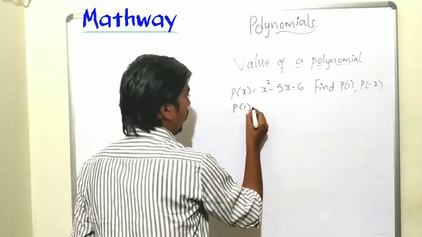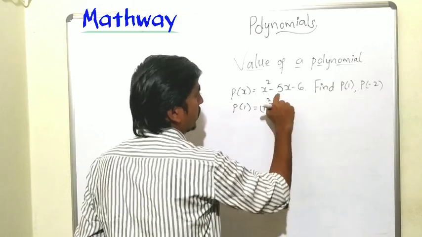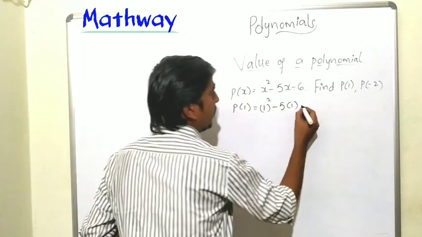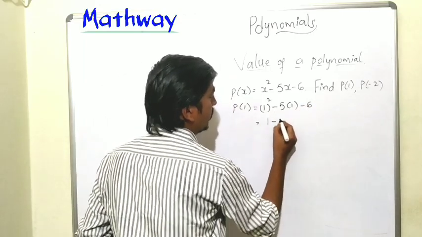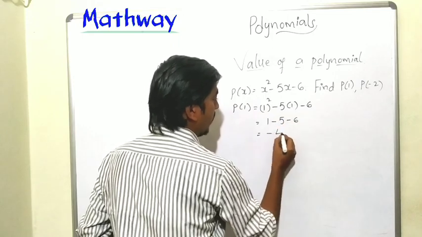P of 1 equals x square, it means 1 square, minus 5x, 5 into 1, minus 6. 1 square value is 1, minus 5 ones are 5, minus 6. 1 minus 5, that is minus 4.